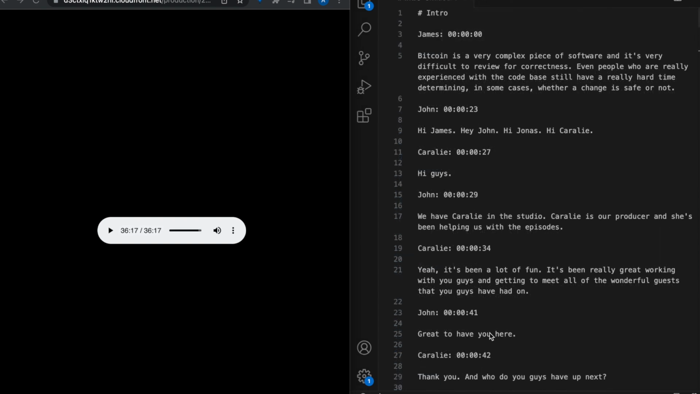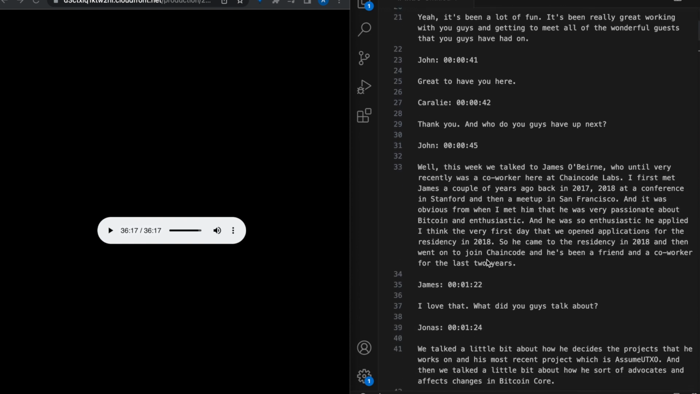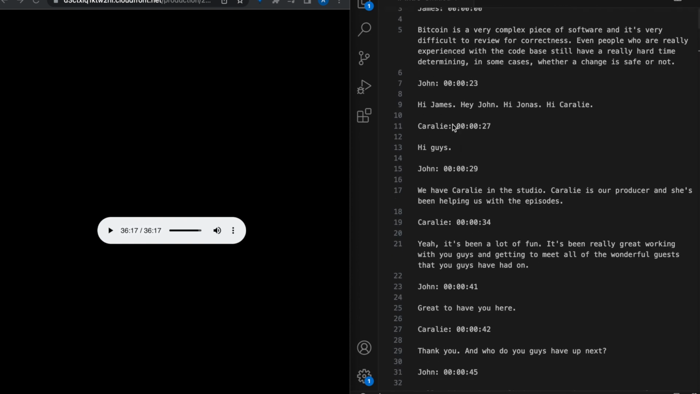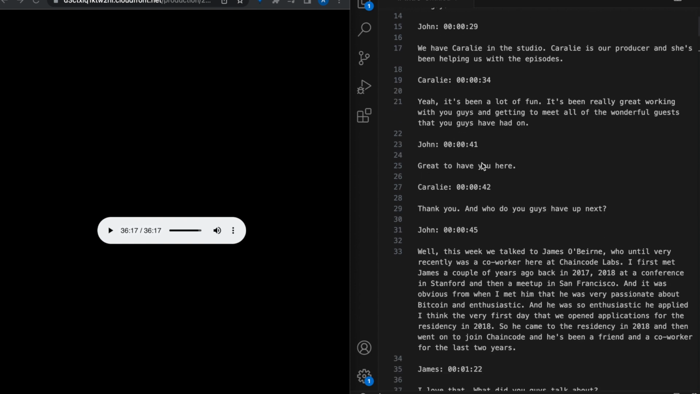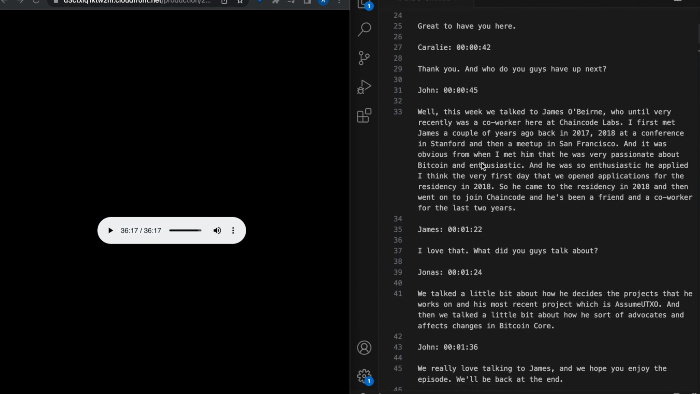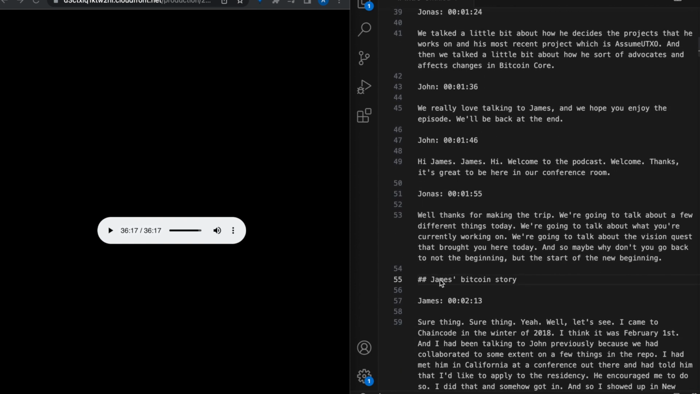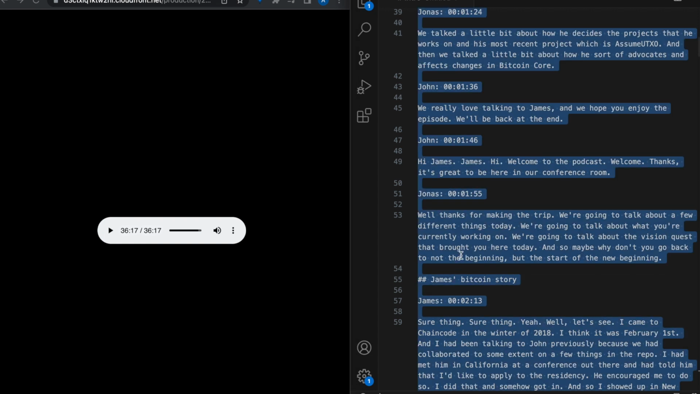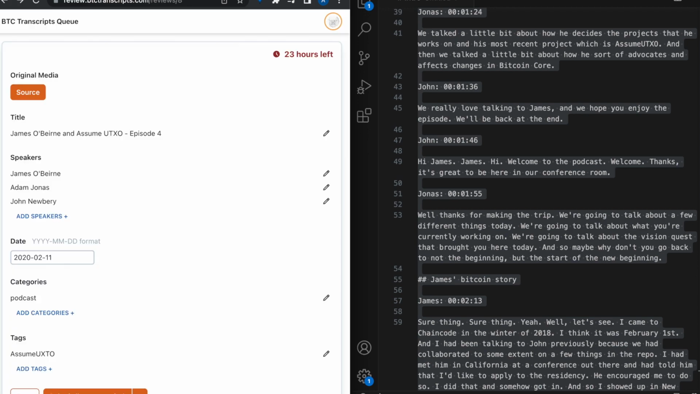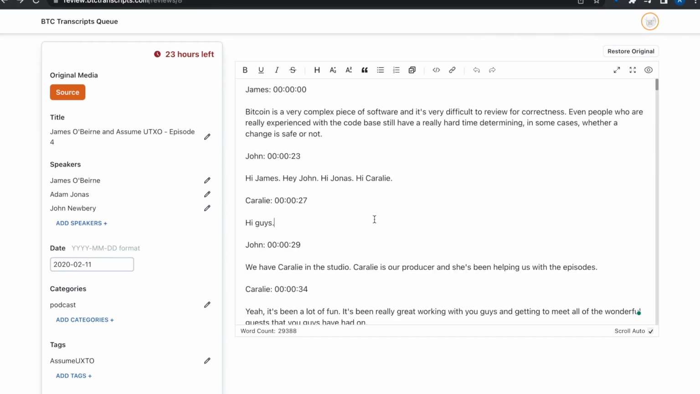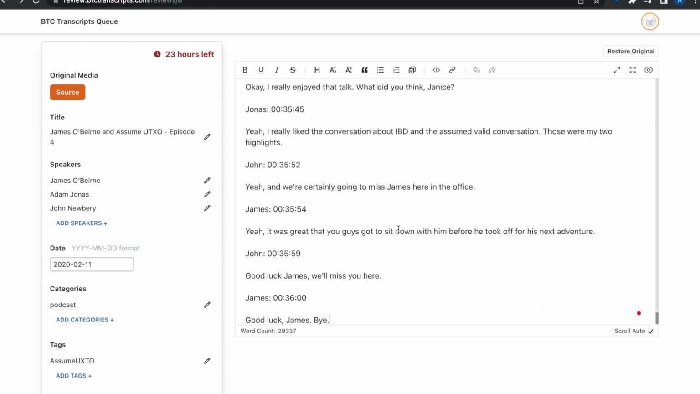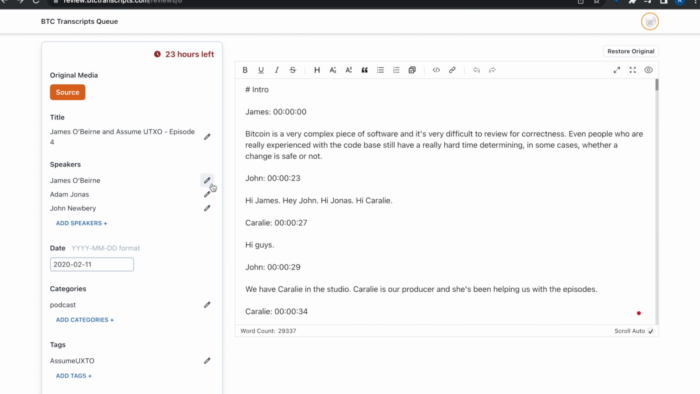So I feel pretty good about this editing job. I've added some headers here. I've changed all the speakers. I've corrected the language that I think was off, and I've added things like headers here where appropriate. So I'm going to grab this, go back to my editor, put this in, and then I'm going to go ahead and submit this.